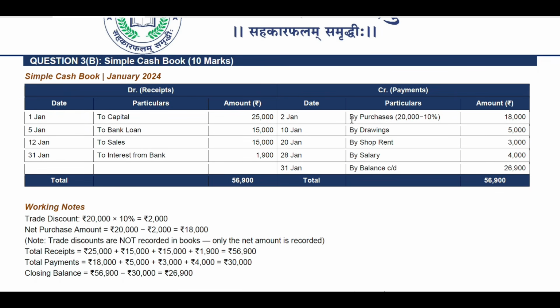Then, for 2nd January, by purchase 20,000 minus 10% discount. 10% of 20,000 is 2,000 rupees. We have to reduce 2,000 rupees from 20,000. It is coming up to 18,000 rupees. By drawings, 5,000 rupees. By shop rent, 3,000 rupees. By salary, 4,000 rupees. These are the credit, the payments side. By closing balance, that is coming up to 26,900 rupees. So the total balance is 56,900 likewise.